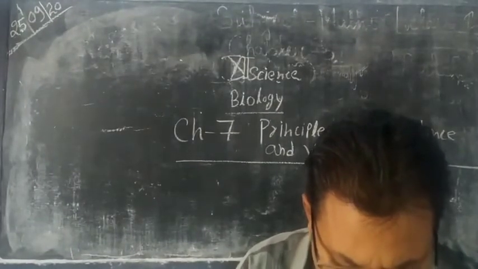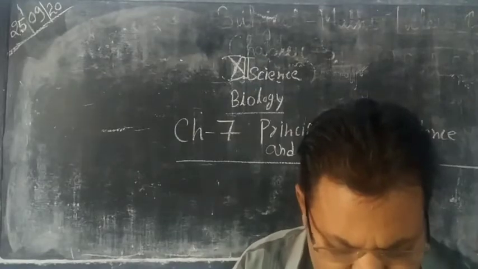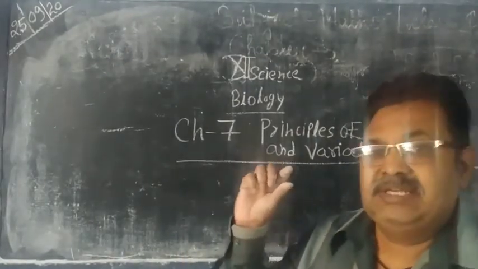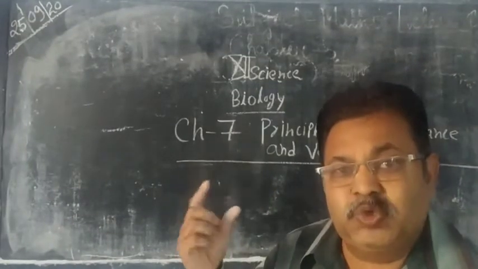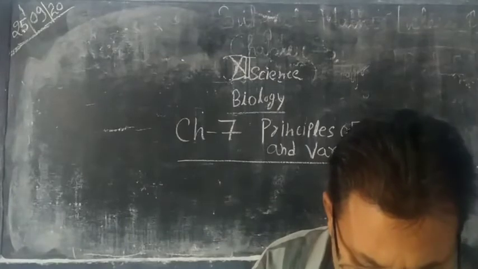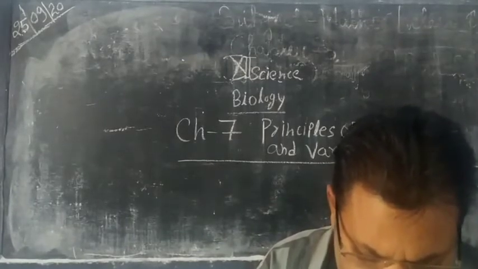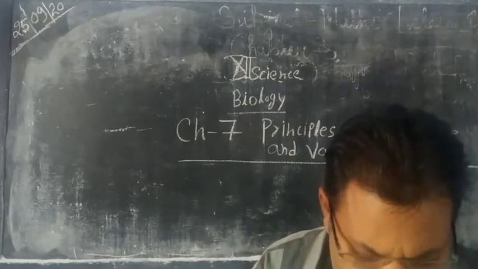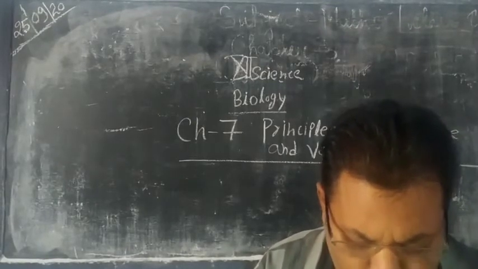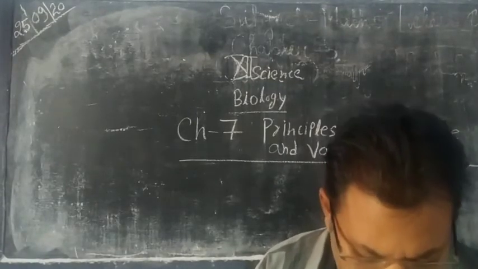Homunculus develops into a fetus inside the uterus. Homunculus: homo means same and nucleus, so the same nucleus develops into the fetus inside the uterus. Such a theory is known as the preformation or homunculus theory.